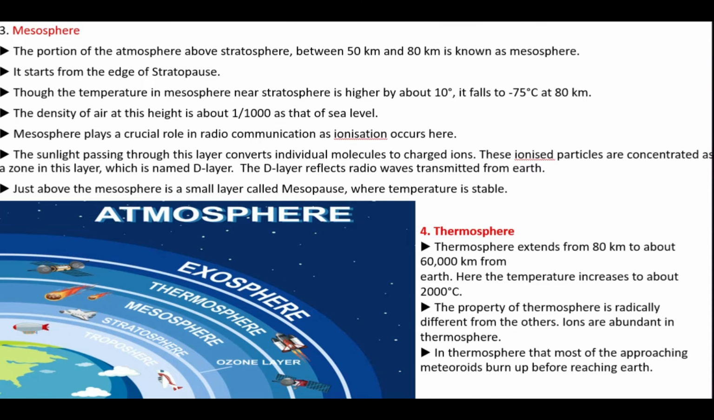Ions are abundant in the thermosphere, and in the thermosphere most of the approaching meteoroids burn up before they reach the earth. Then the last layer is the exosphere. It is above 60,000 kilometers, and you can see spaceships and satellites over here. So these are the layers of the atmosphere.